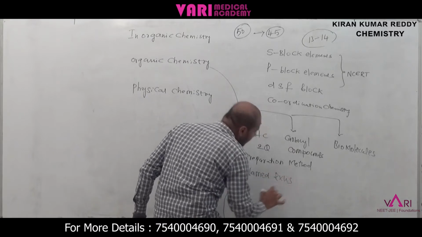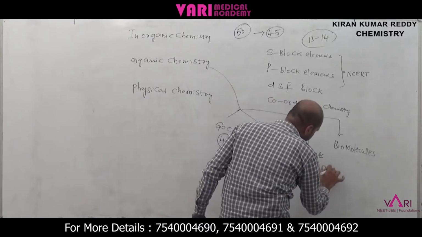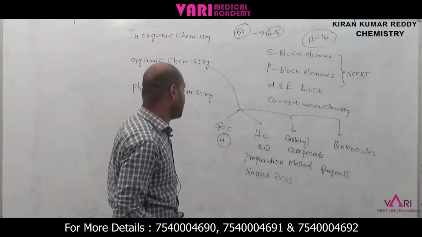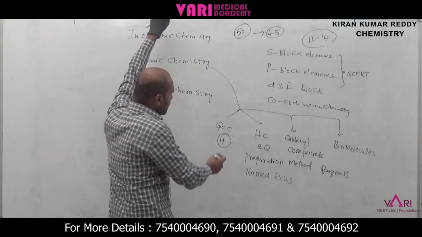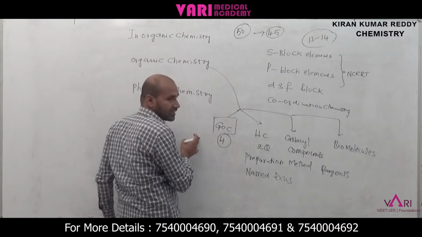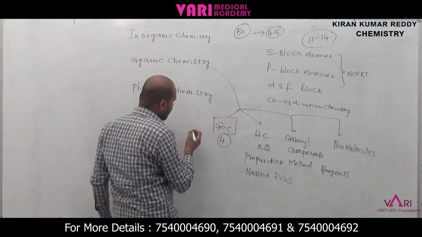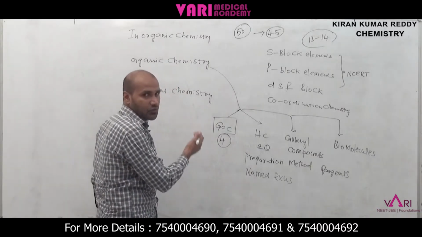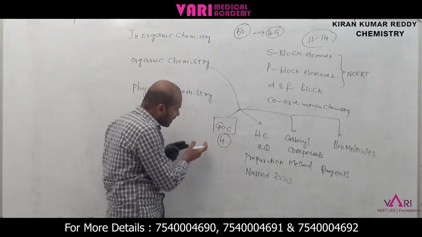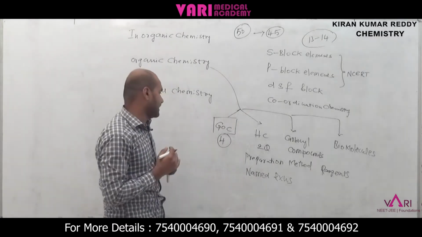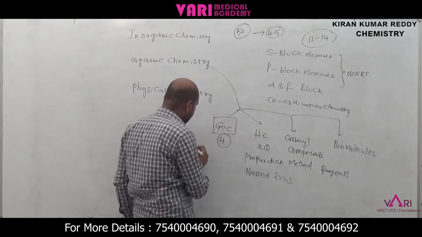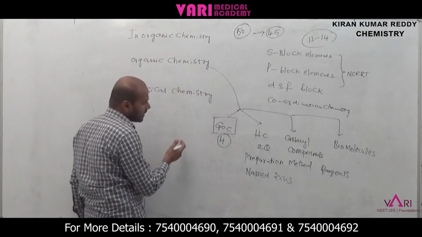Next one is another very important topic, reagents. What are the oxidizing and reducing reagents? From this, you have to concentrate more on GOC. They ask carbocation, carbanion, free radicals, and next inductive effect, mesomeric effect, electromeric effect, hyperconjugation. Next, another very important topic is separation techniques. You have to concentrate more on stability of carbocation, carbanion, free radicals.